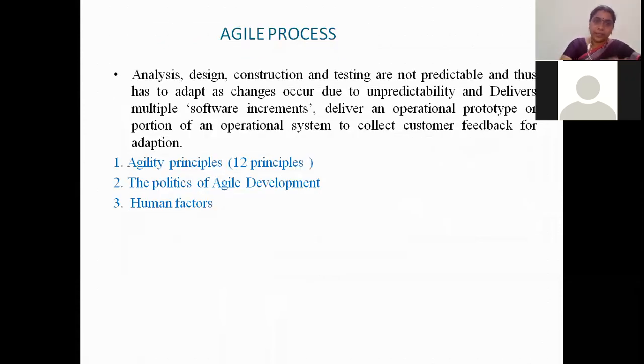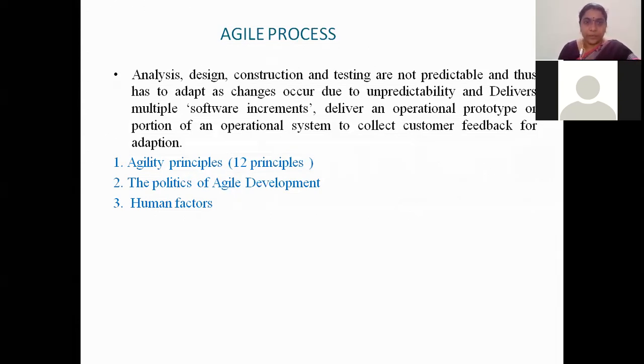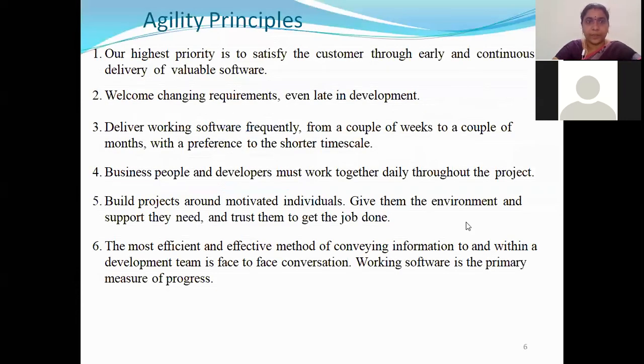Next we started with the agile process. We don't have any particular process model for agile, but we have some principles that can be included in all the models to obtain agility. Now, what are those 12 principles? The first priority should be the customer. Always remember the customer. Changing requirements are important.